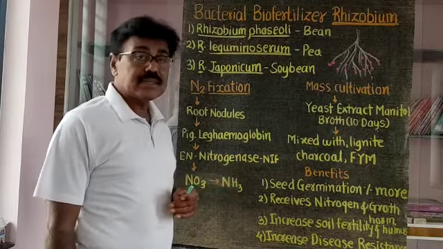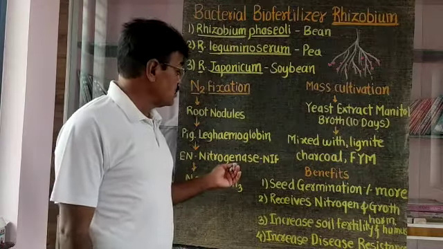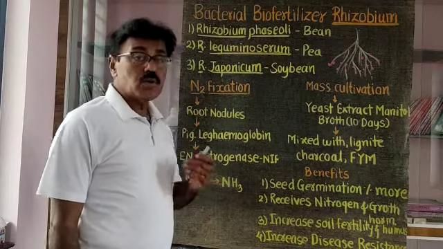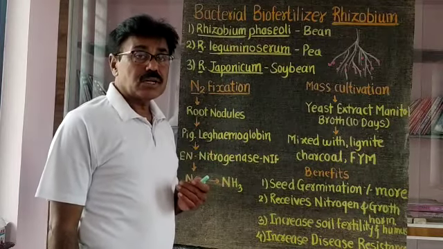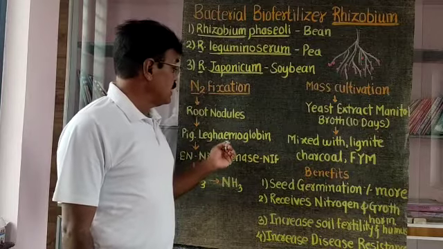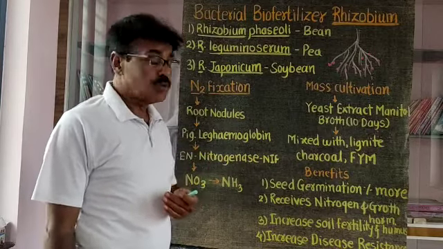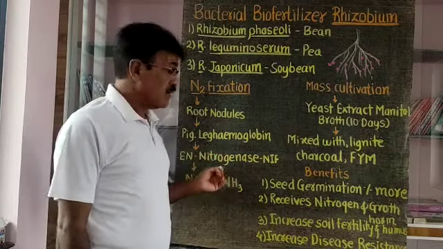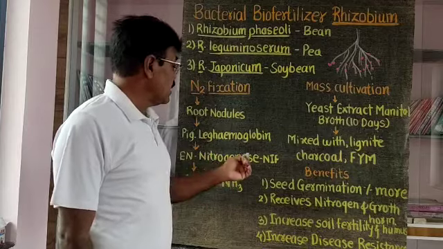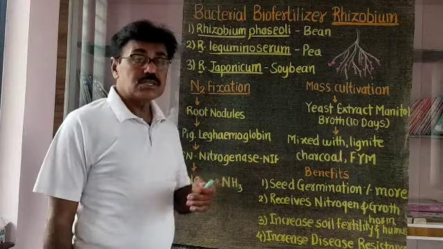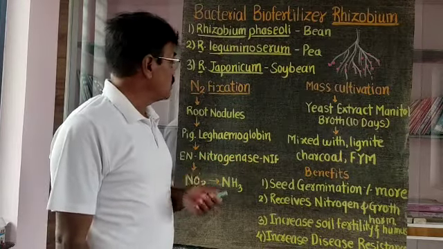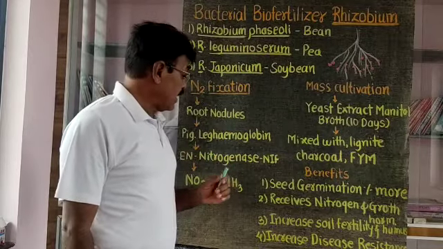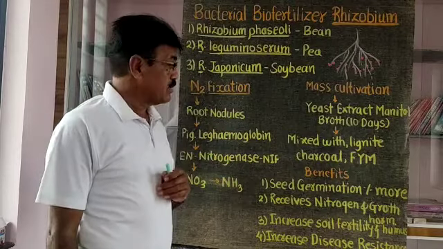The nitrogen modified by the leg hemoglobin is absorbed by this bacteria, and then the nitrogenase enzyme is synthesized, and this nitrogenase enzyme is responsible for modification of free nitrogen into NO3 and NH3, that is nitrate form.